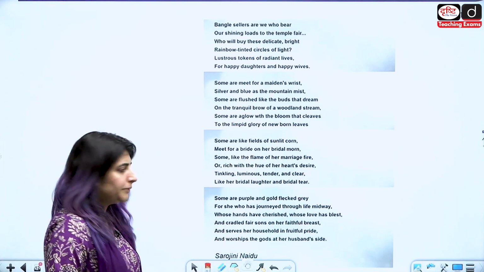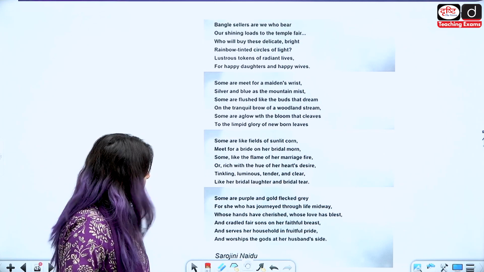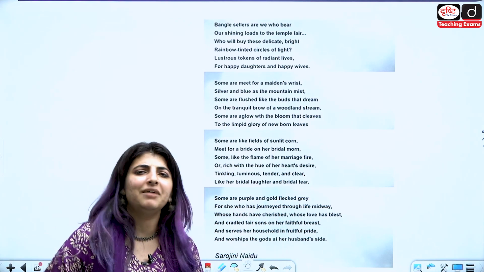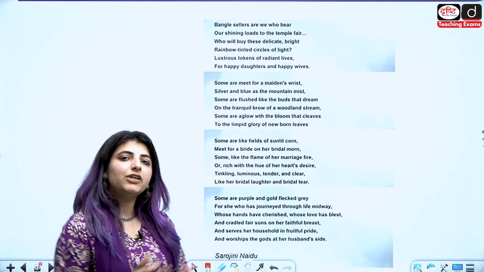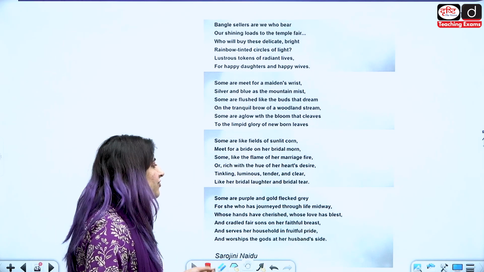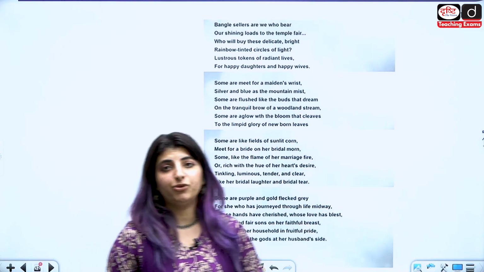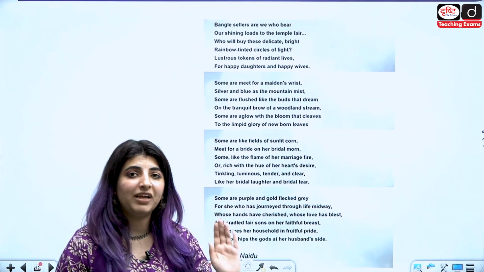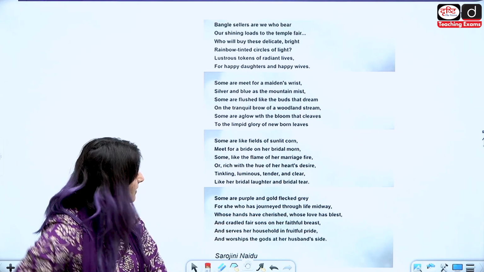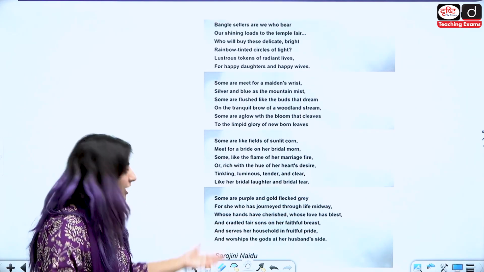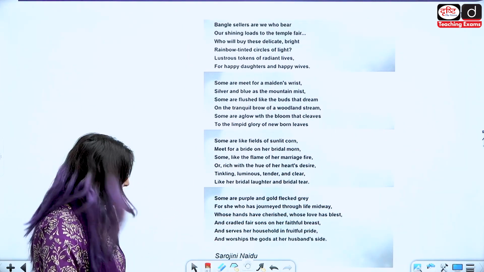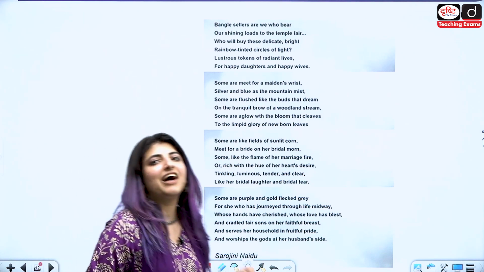Some are purple and gold-flecked grey, for she who has journeyed through life midway. कुछ चूड़ियां मेरे पास ऐसी हैं उन औरतों के लिए जिन्होंने अपनी जिंदगी आधी बिता चुकी हैं. Whose hands have cherished, जिनके हाथों ने चीजों को चेरिश करा है, जिनके हाथों ने लोगों को ब्लेस करा है. Whose love has blessed and cradled fair sons on her faithful breast, and serves her household with the fruitful pride and worships God at her husband's side.